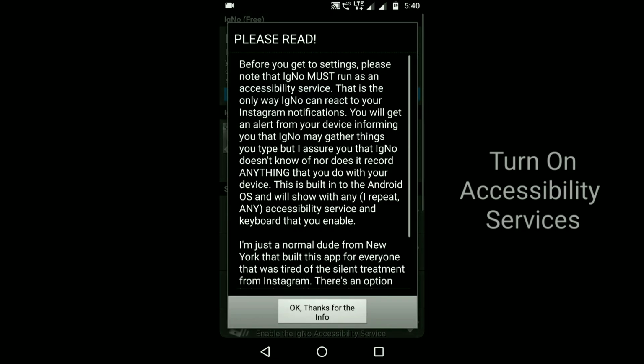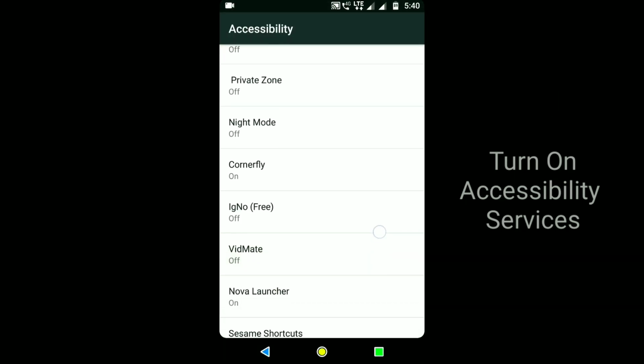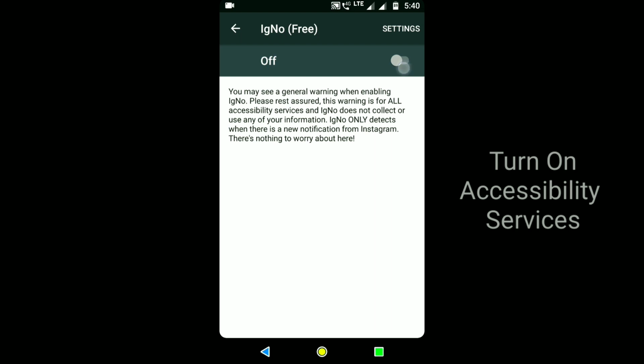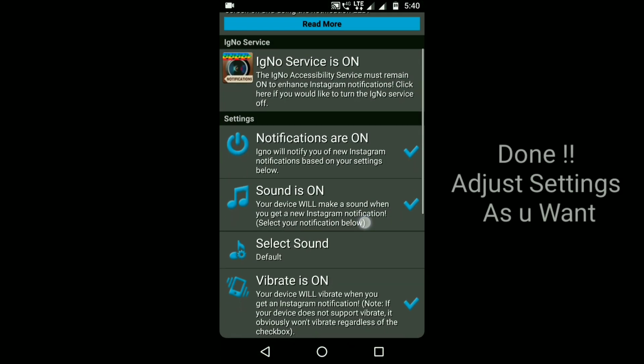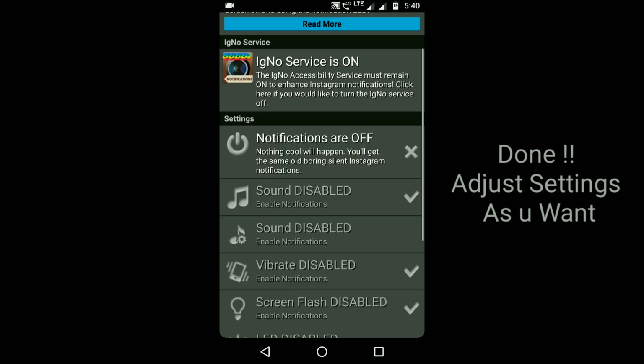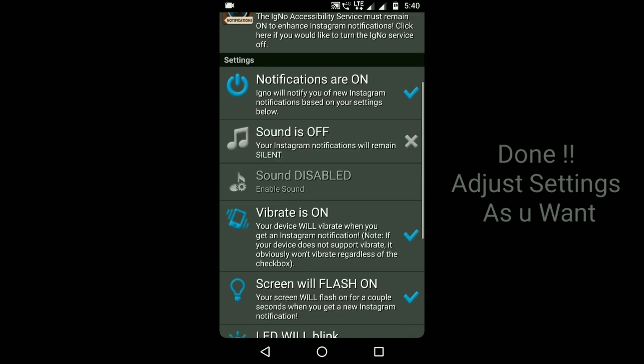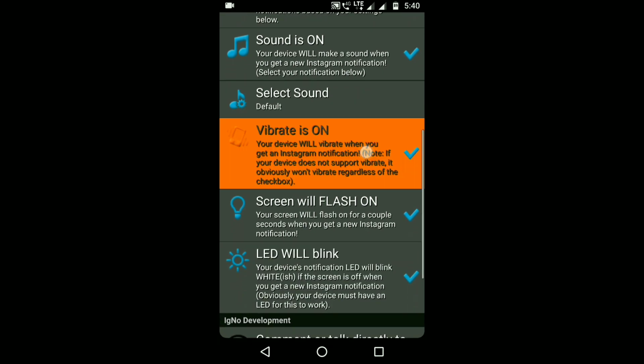Now turn on accessibility service. Find igno free and give it on. Now you are good to go.